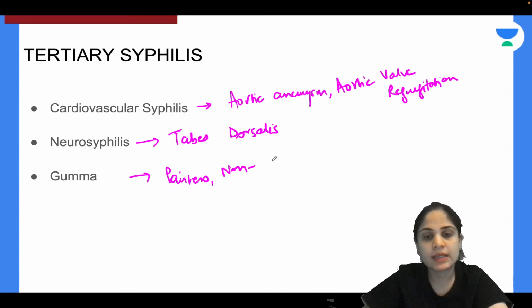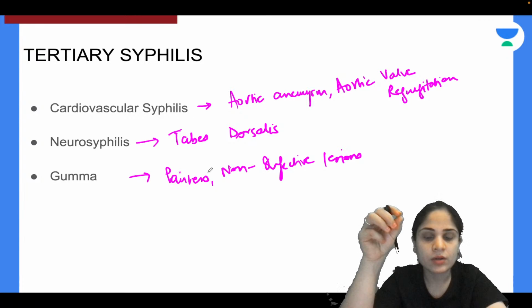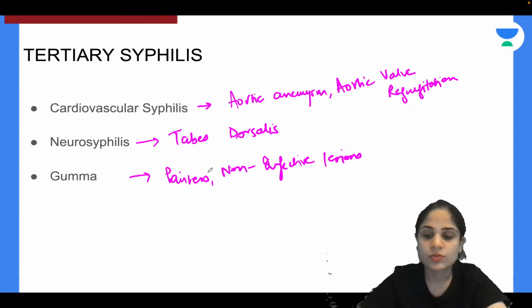Gamma is nothing but painless non-infective lesions that are present in tertiary syphilis. So they do not contain the organism and they are not going to be infecting other people around. So those are gamma seen in tertiary syphilis.